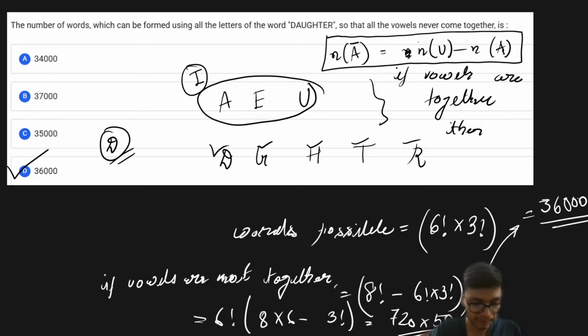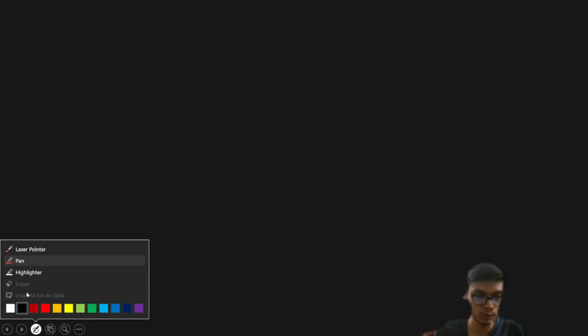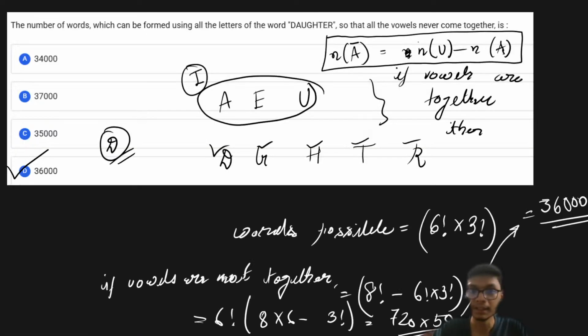Hi, Sai Samrat. How to solve by the gap method? I'll tell you. If you look at the gap method, the non-vowel letters are D, G, G, H, T, and R, right? And in this, there are 6 gaps.